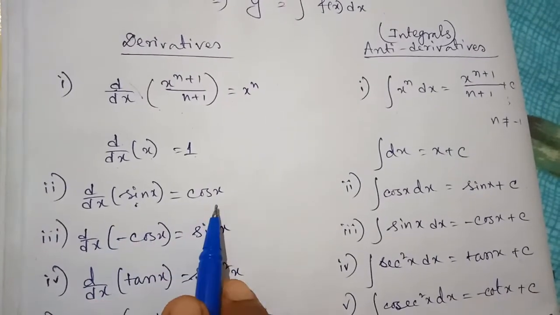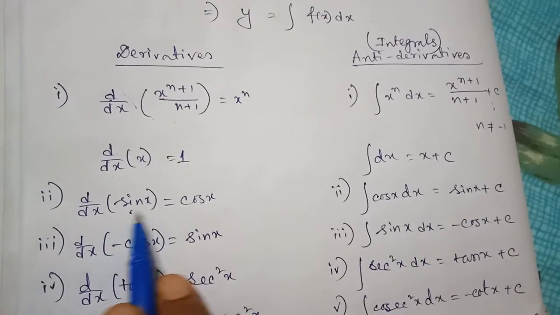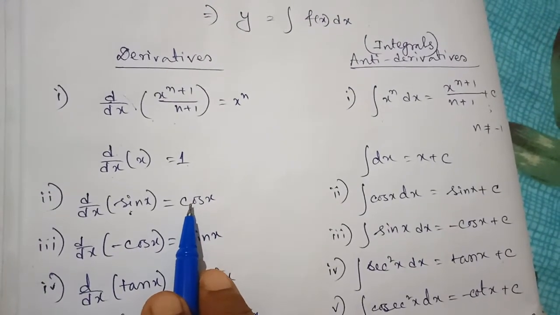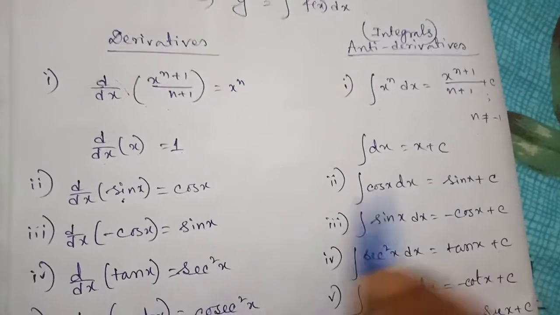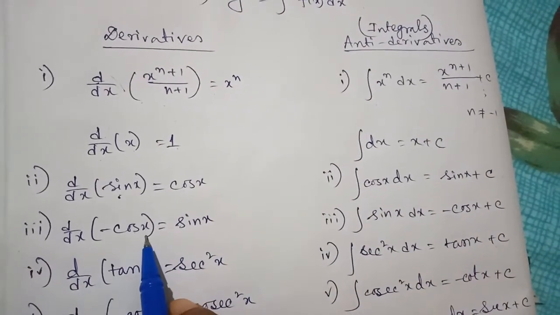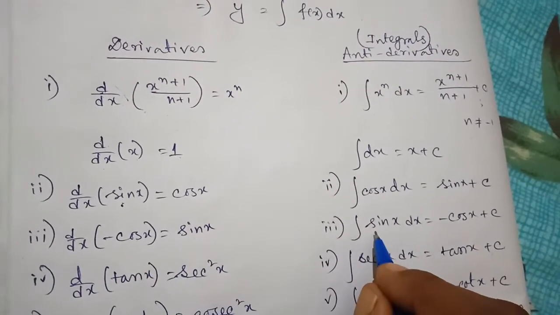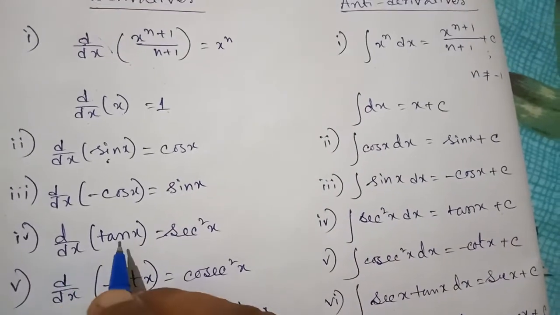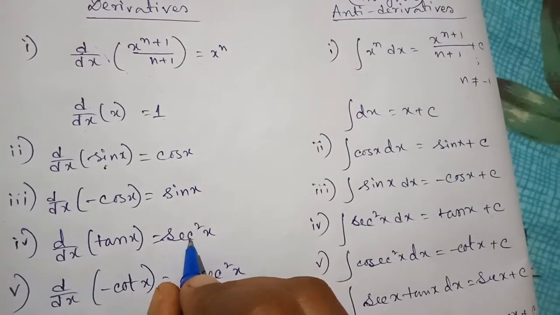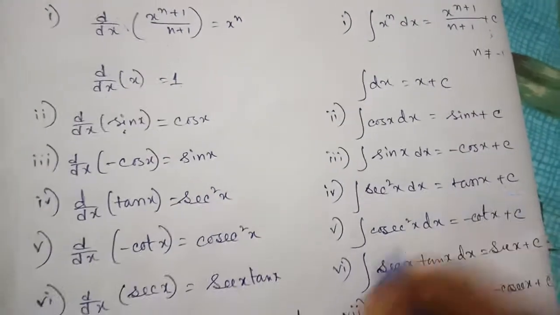The derivative of sin x is cos x, that means cos x is the antiderivative of sin x. Generally we can say the integration of cos x equals sin x plus c. Similarly, the derivative of minus cos x is sin x, so the integration of sin x will be minus cos x. The d/dx of tan x is sec square x, so the integration of sec square x equals tan x plus c.